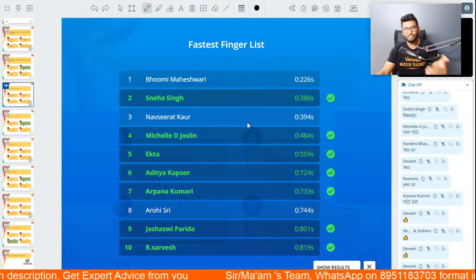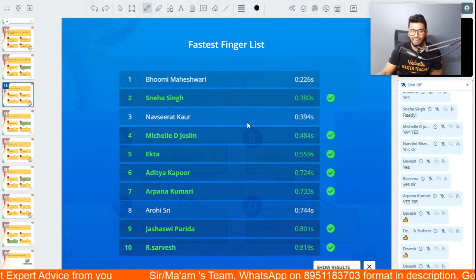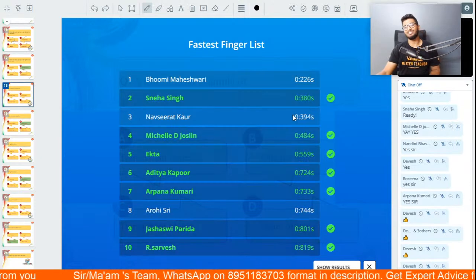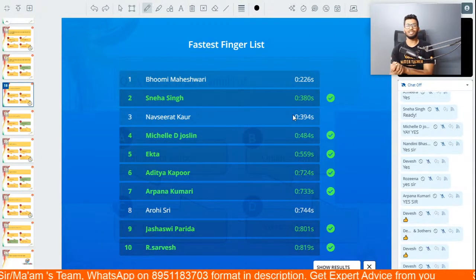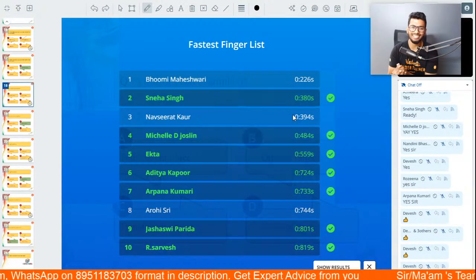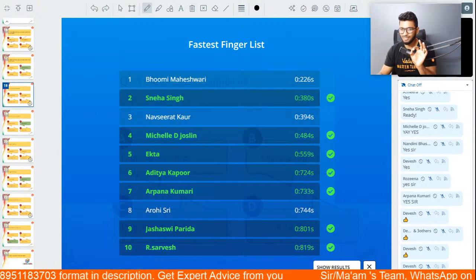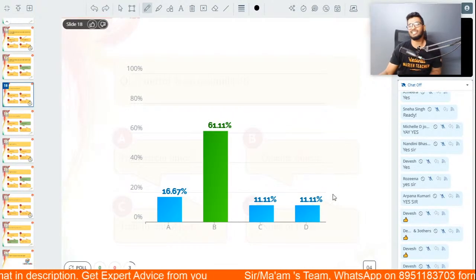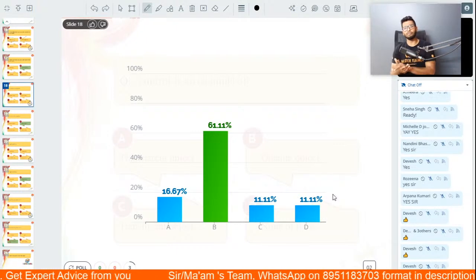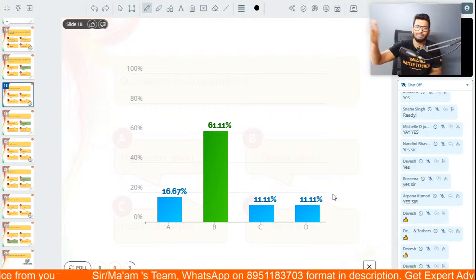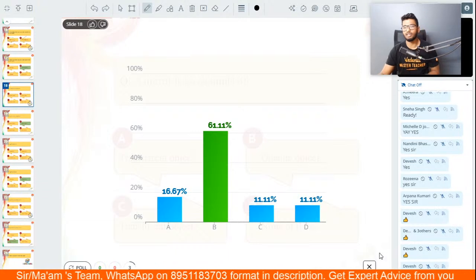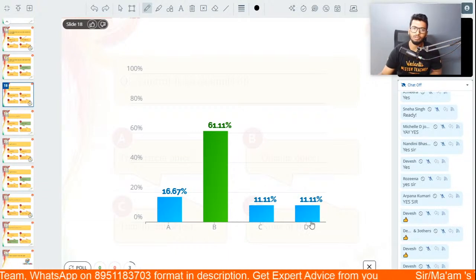So Sneha, Michelle, Ekta, Aditya, Arpana, Jashvi, and Sarvesh, fabulous job. Unfortunately, Bhumi, Navshrirat, and Arohi, a tiny, teeny mistake, but 61% of the class got it right. That is actually not a bad percentage, people. Absolutely well done. Super awesome.